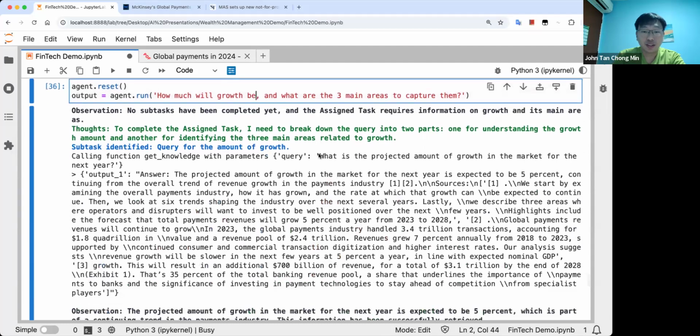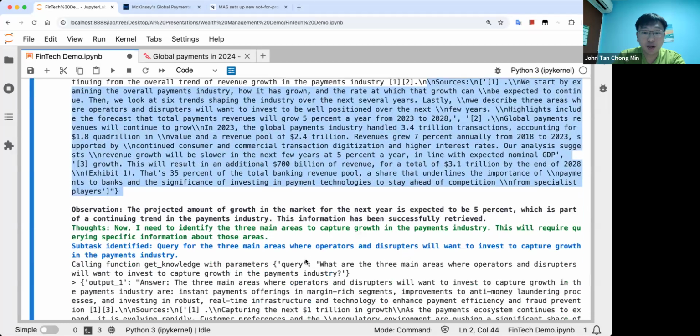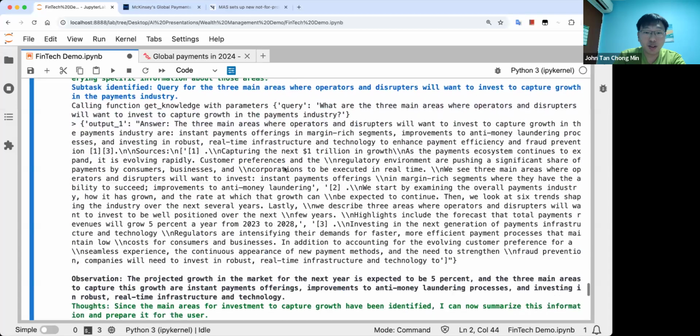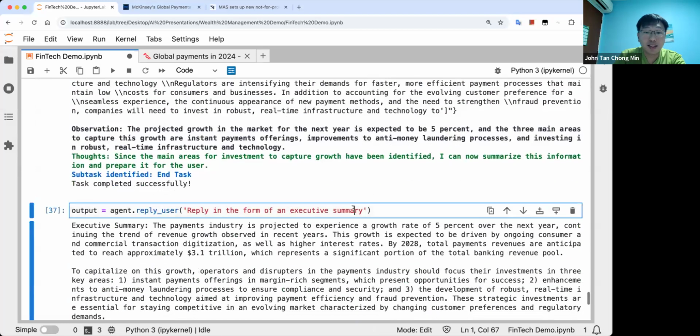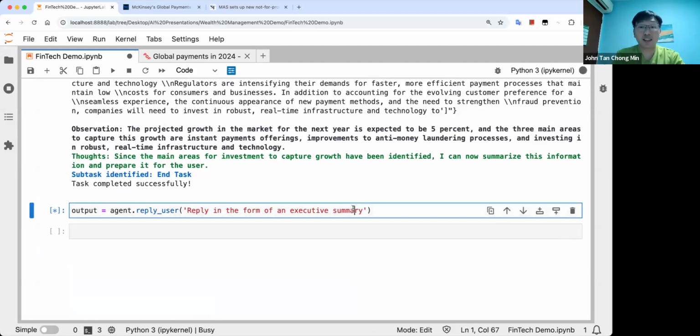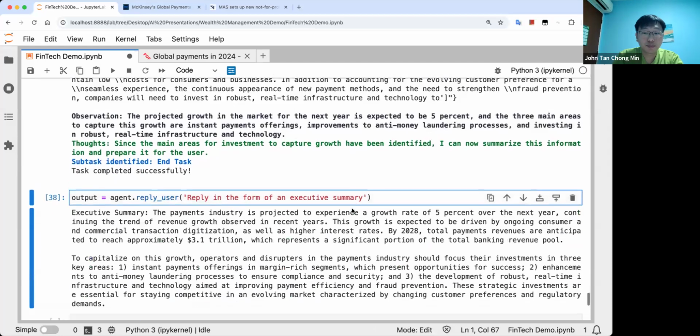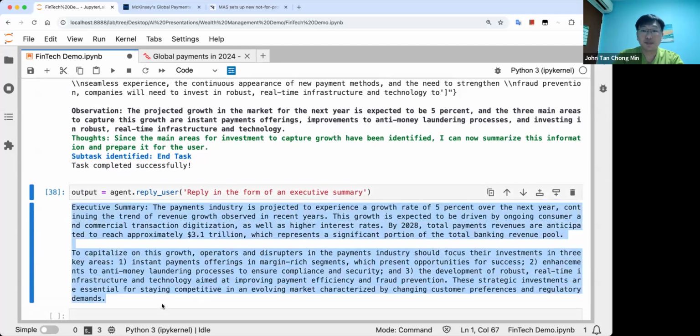So you see the query is now, what's the projected amount of growth in the market for the next year? That's awesome. This is actually what I want it to show. And you can see that yes, the answer here comes with the sources as well. And then after that, what are the three main areas of growth? And that's great. So it managed to get the three main areas: instant payment offerings, improvement in anti-money laundering, and real-time infrastructure and technology. Okay, that's good. And then in the end, we can run it in the form of an executive summary. So let's take a look. Cool. All right, so that's it.